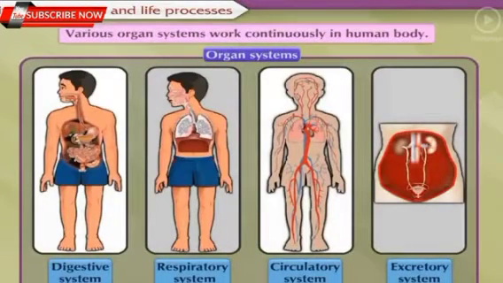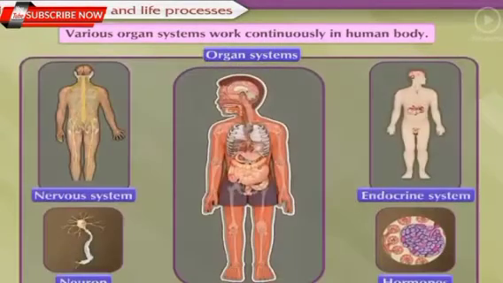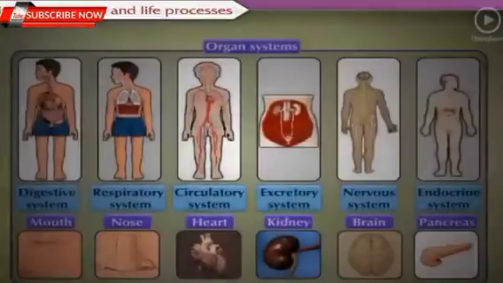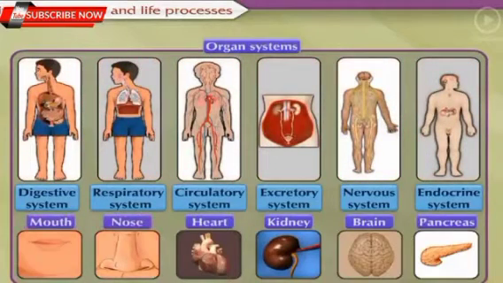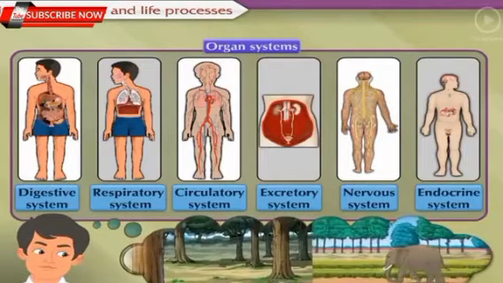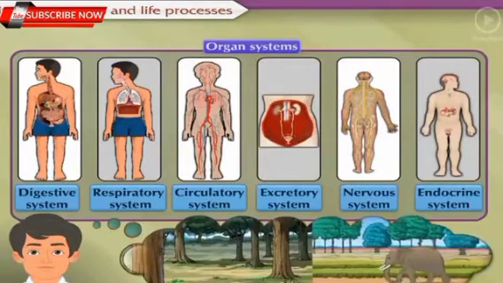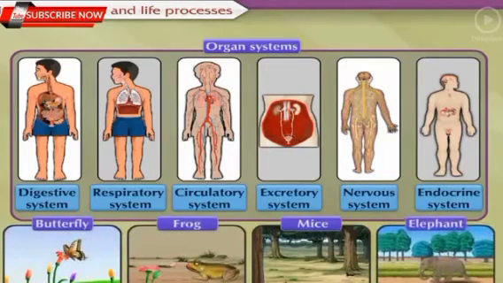Life processes in living organism. We have seen that the various organ systems like digestive, respiratory, circulatory system, excretory system, and control system work continuously in the human body. These systems, along with the different external and internal organs, perform their functions independently but through a completely coordination. Are these systems same in small animals like mice and big animals like elephant?